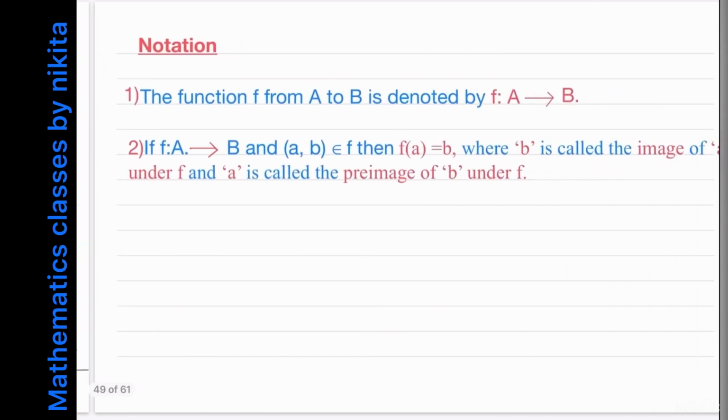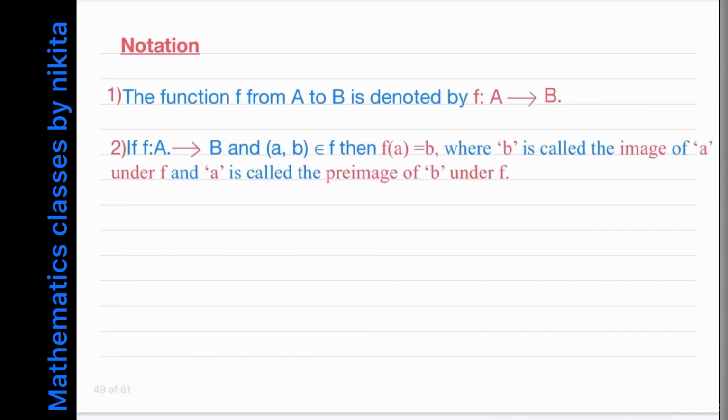Now let's see how we denote the function. First of all, the function f from A to B is denoted by this symbol. We write f and then a colon, from a set A to a set B. That means this A is the domain and this B is the codomain. To find the range, you have to make a set of all the second elements, that means of all the images. Got it? So a function is denoted by f colon A to B.